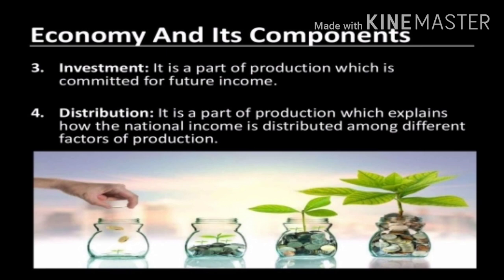These four factors of production will receive something in return. The landowners will receive rent, laborers will receive wages, capital owners will receive interest, and the business entrepreneurs will receive profit. This is how the money is distributed. If we have any other factors, that will be distributed in another way. This is called distribution.